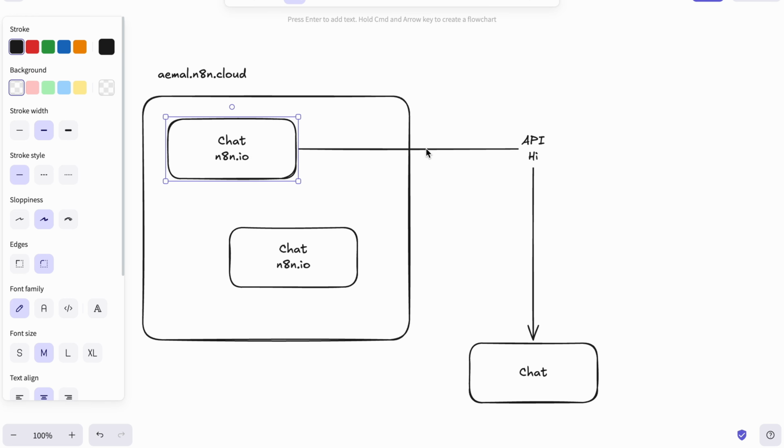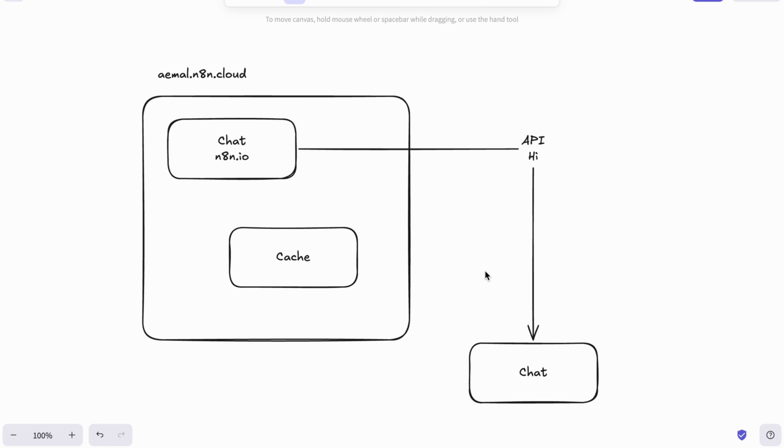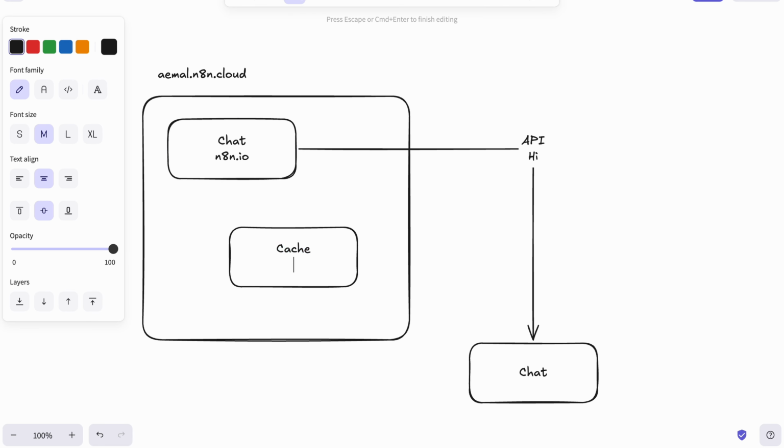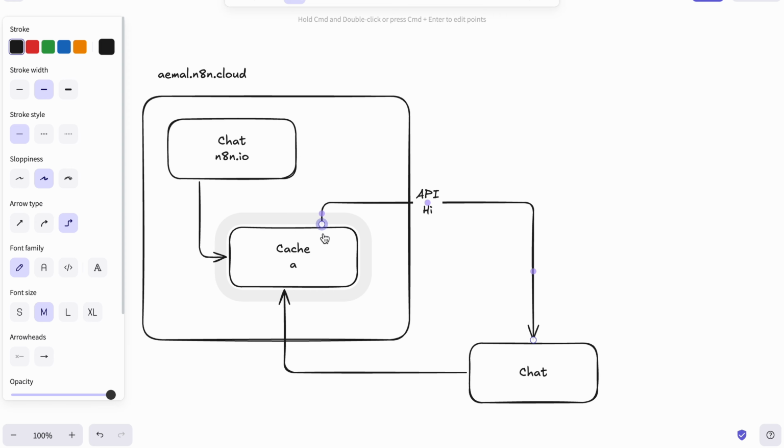We added a chat. That chat was sending messages. But now there is something called cache, where the entire communication is happening, or the entire collaboration. So when it comes back and when it goes from there, it kind of checks this cache for us.